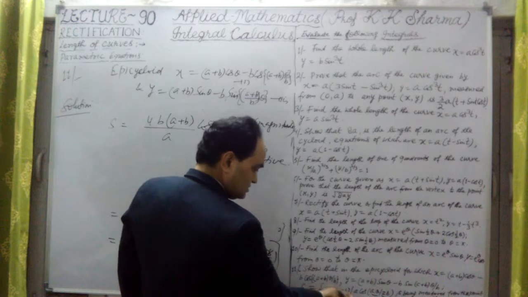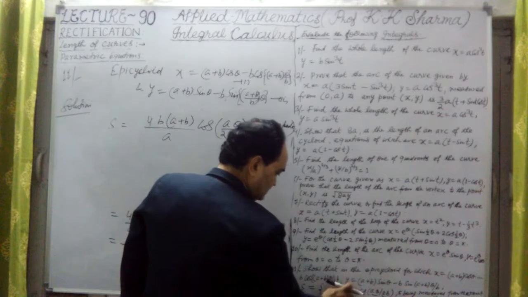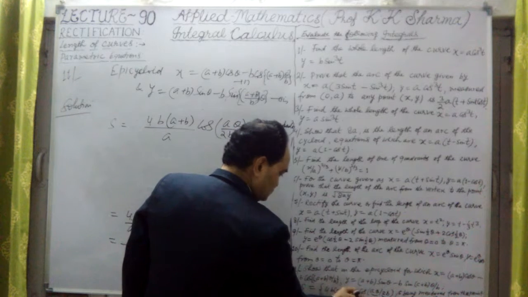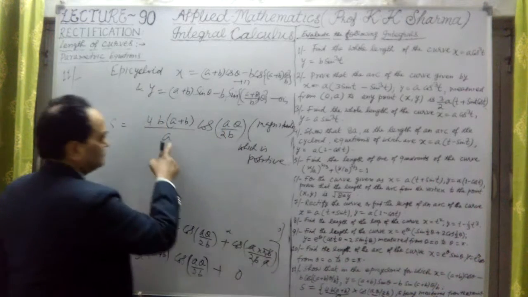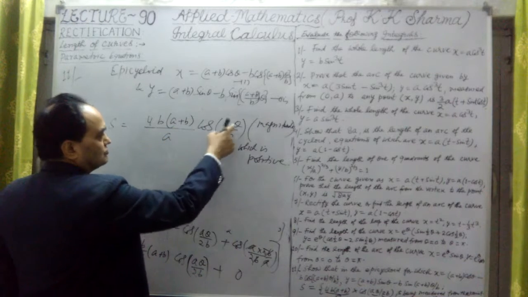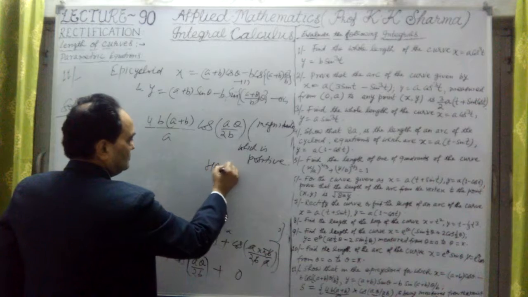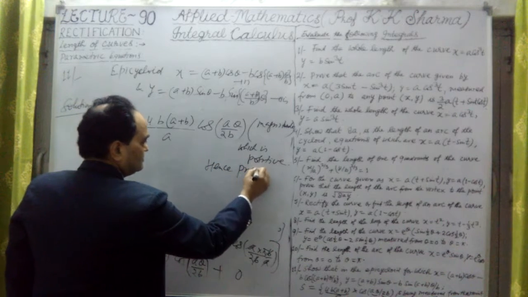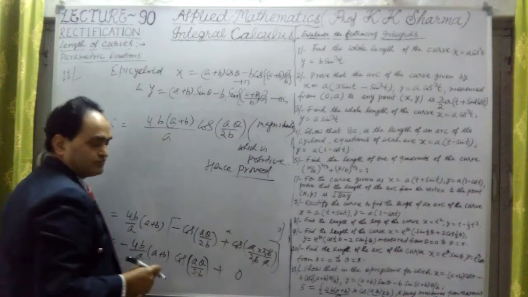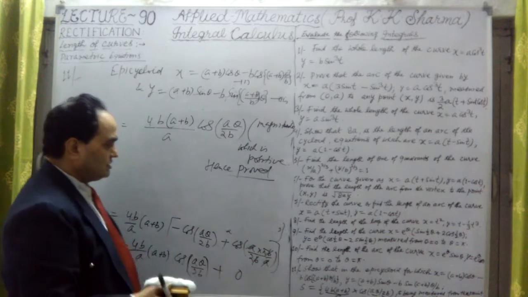So this is the answer here: 4b upon a into a plus b into cos of a theta upon twice b. Hence proved. The length of the arc is the same we have obtained here. So this is the length of the arc of question number 11.